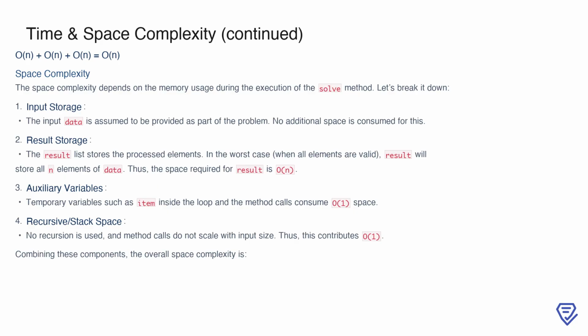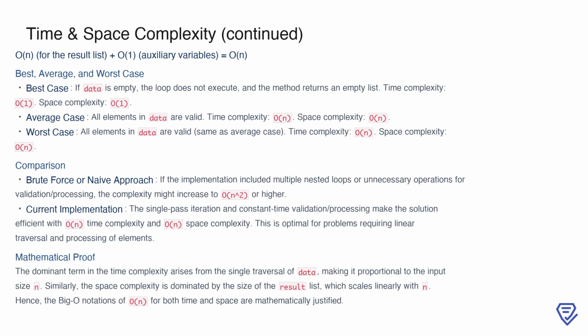For auxiliary variables like item inside the loop, memory usage is constant and does not scale with input size, contributing O(1). Additionally, since no recursion or deep call stack is involved, there is no additional memory overhead from stack space, which also contributes O(1). Combining these components, the overall space complexity is dominated by the result list. The total space complexity is O(n) for the result list plus O(1) for auxiliary variables, which simplifies to O(n).